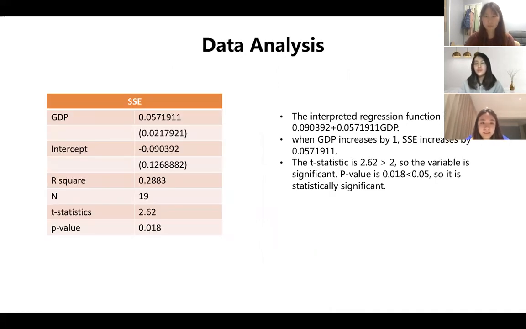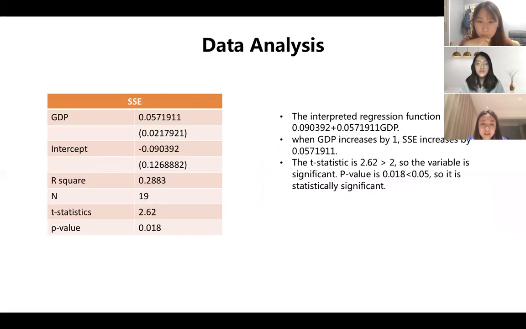To analyze and explain this mismatch between China's GDP and SSE index performance, we run a linear regression to find the correlation between these two variables. We found that the coefficient of China's GDP on the SSE index is only 0.057, indicating a weak correlation. Our interpreted function is shown here.